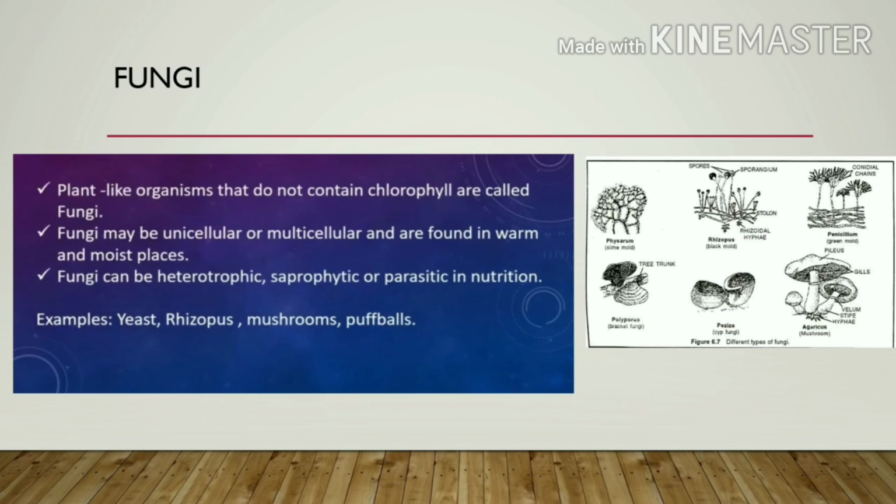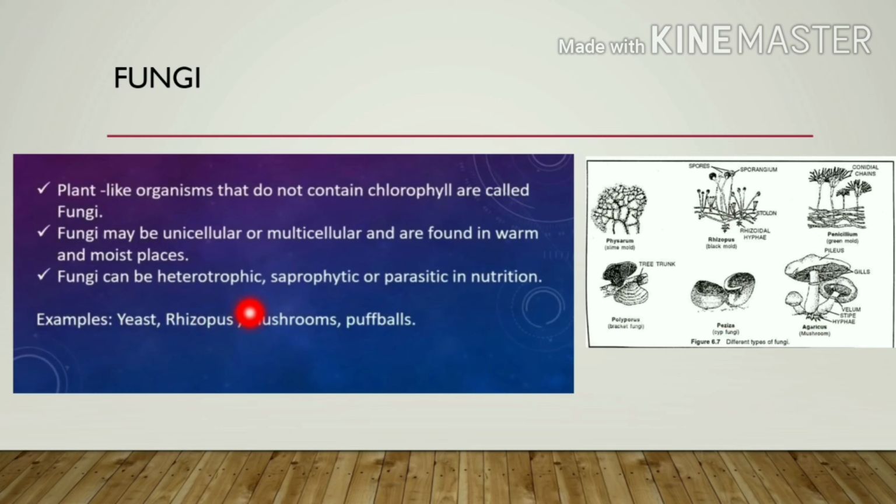Then there is fungi. I told you about the fungus or mold which grew on the piece of bread. They are plant-like organisms that do not contain chlorophyll. They are called fungi. Fungi may be unicellular or multicellular and are found in warm and moist places. That is why it grew in the rainy season. They are moisture-loving microorganisms.